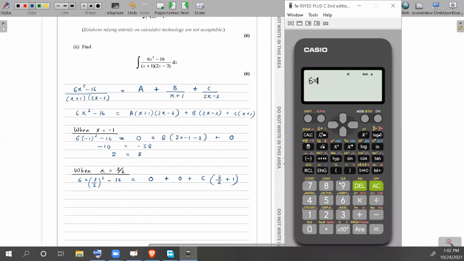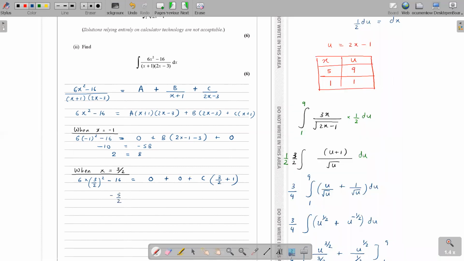So how much is it? 6 into 3 over 2 squared minus 16. That gives me negative 5 over 2. C times (3 over 2 plus 1) is 5 over 2, right? Yeah, miss. So I'm getting C is minus 1, right? Yeah. And then B and C values are found. Now how to get the A value?